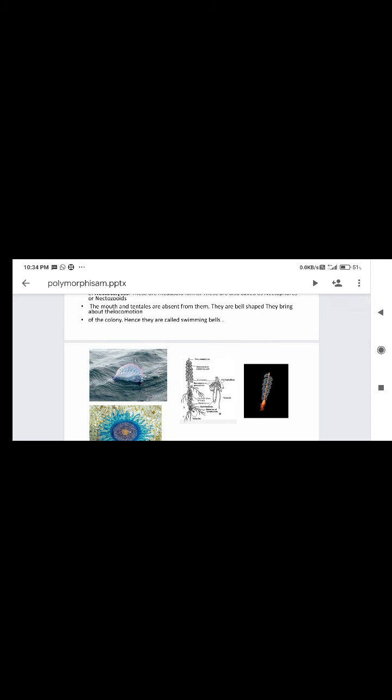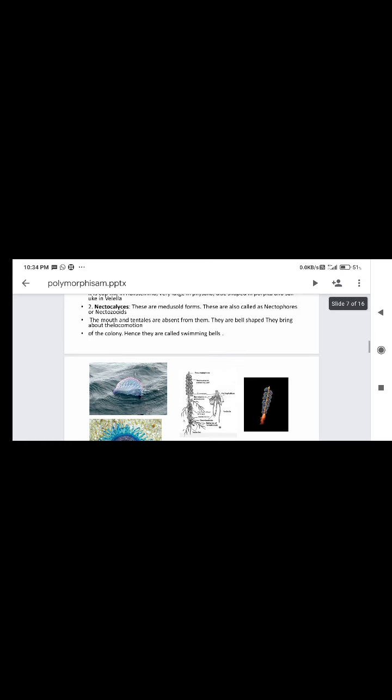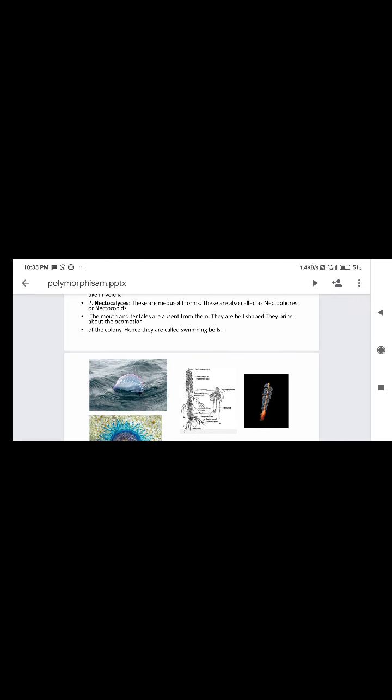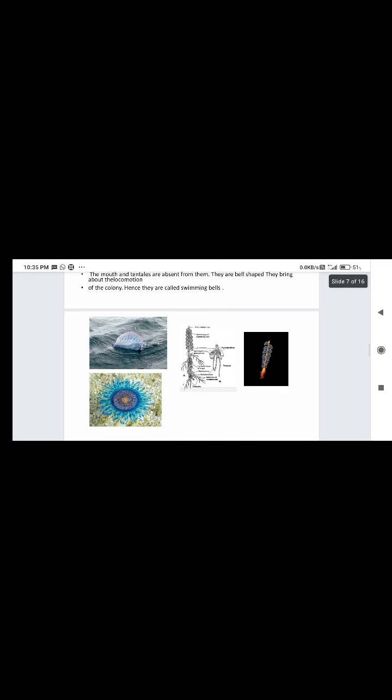The mouth and tentacles are absent in the nectocalyx. They are bell shaped and bring about locomotion. These nectocalyx are called swimming bells.